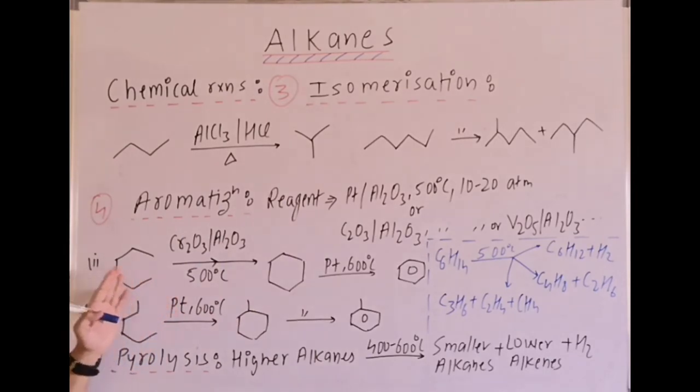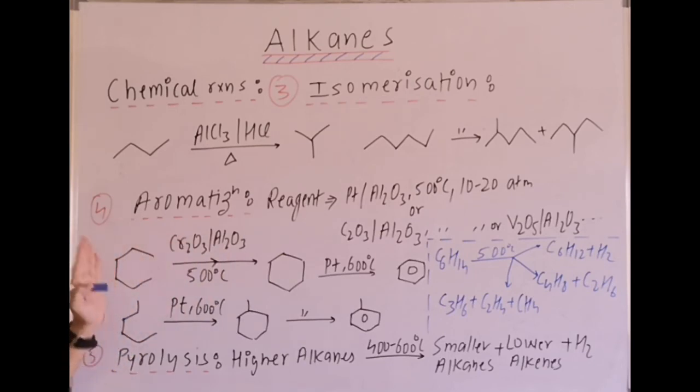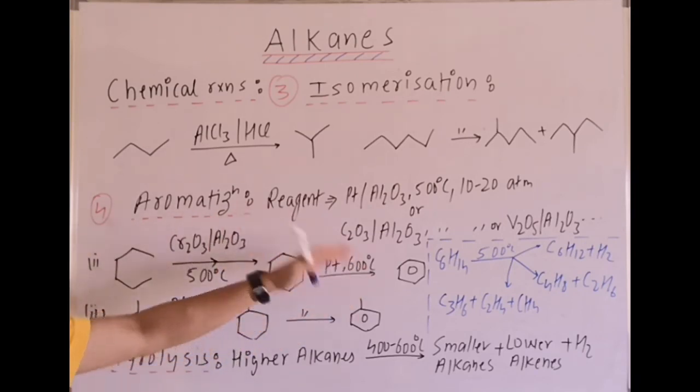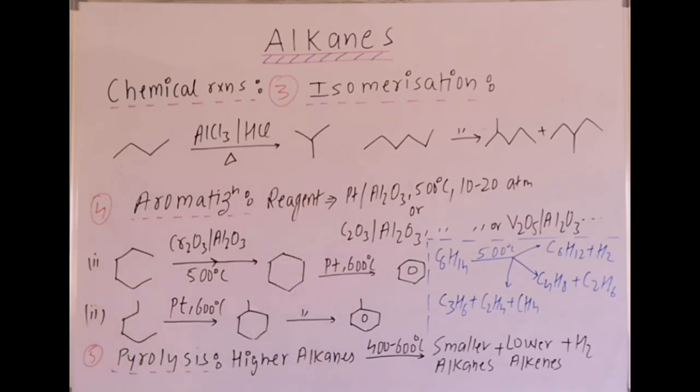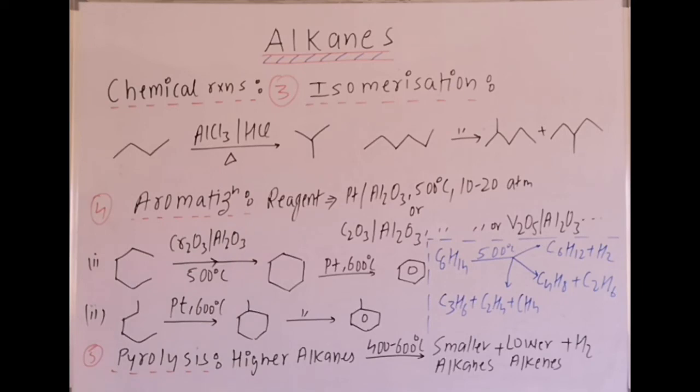We take n-hexane with these reagents. Firstly, it cyclizes, that means C6H14 is dehydrogenated in presence of these reagents and forms cyclohexane, and then with platinum at 600 degrees Celsius, it finally goes to benzene formation. That is why it is aromatization. Even in the exam you can directly mention benzene formed. Another example, n-heptane, it undergoes the same way, firstly cyclizes and then aromatizes. So remember these aromatizing agents.